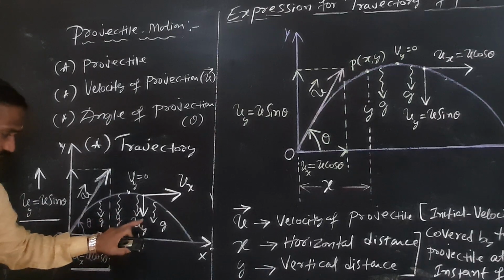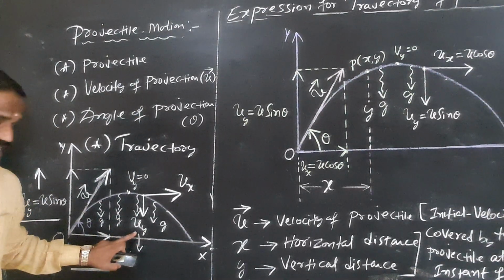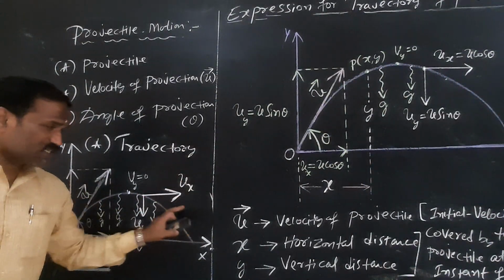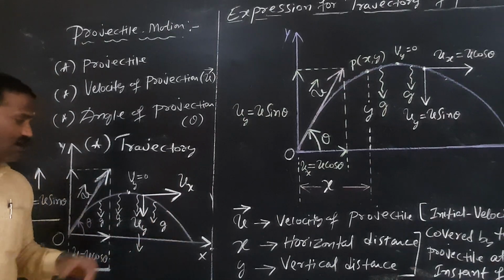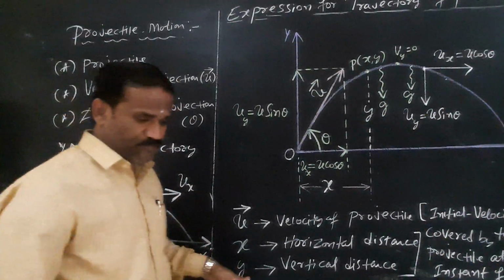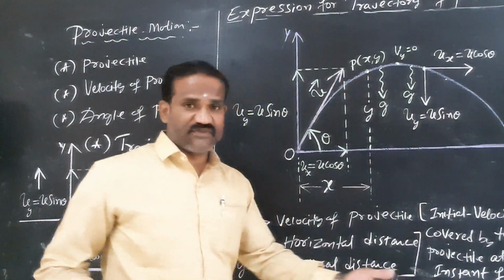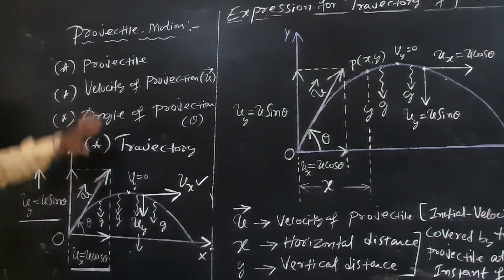There is an effect of acceleration due to gravity on the y component of velocity. There is no effect of acceleration due to gravity on the horizontal component of velocity, ux, because g will remain constant for the horizontal component. Please copy the things.